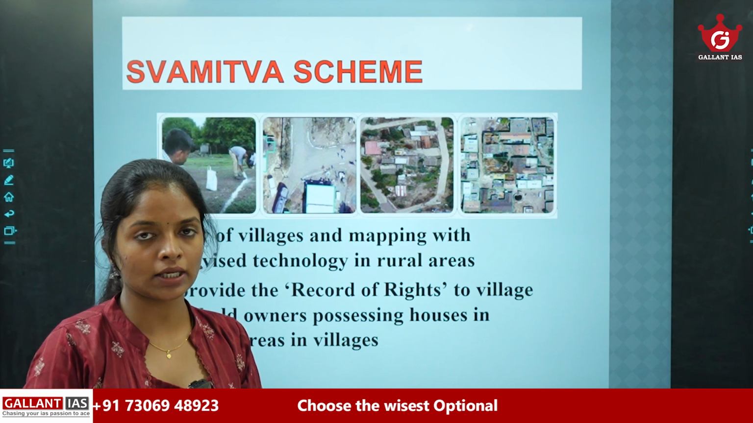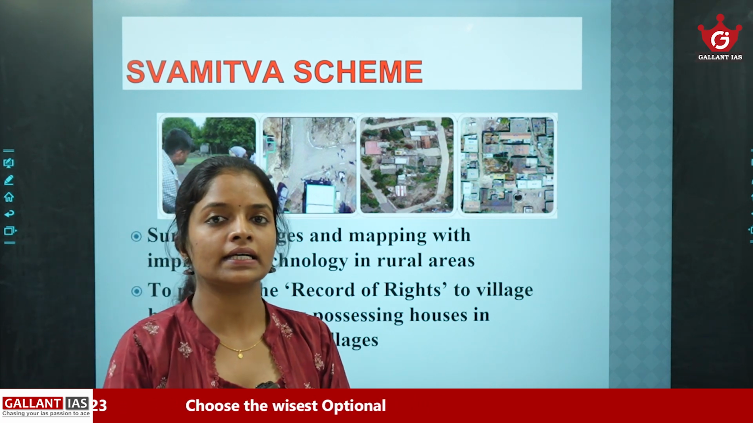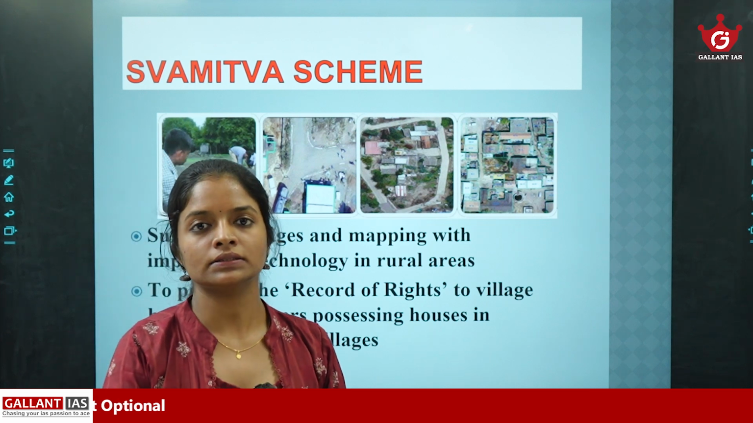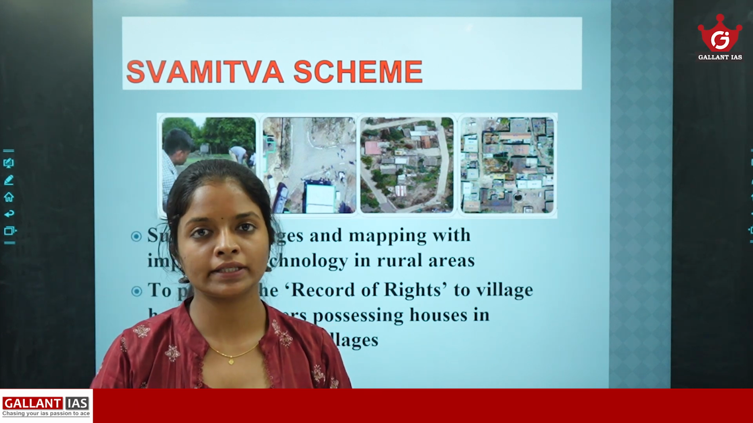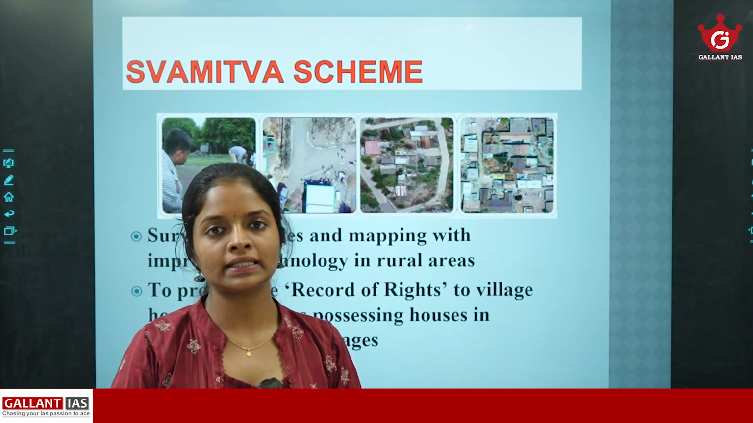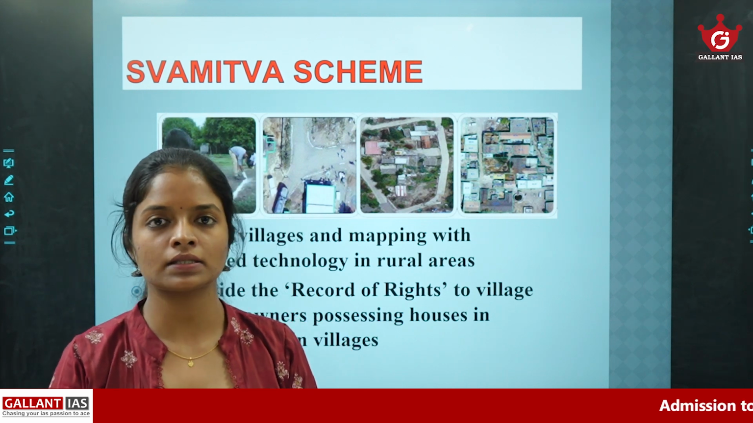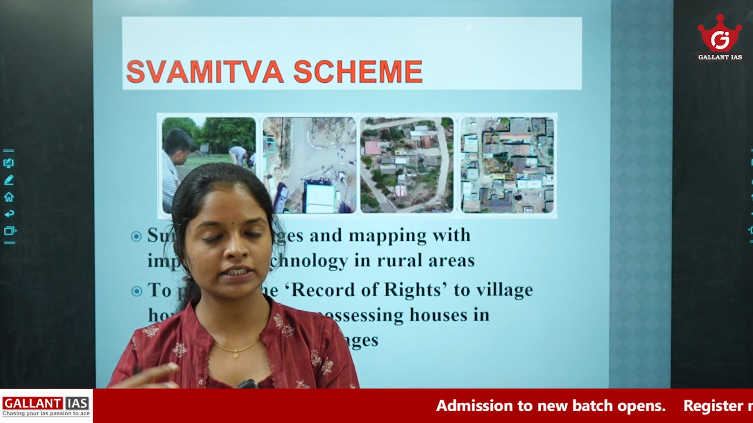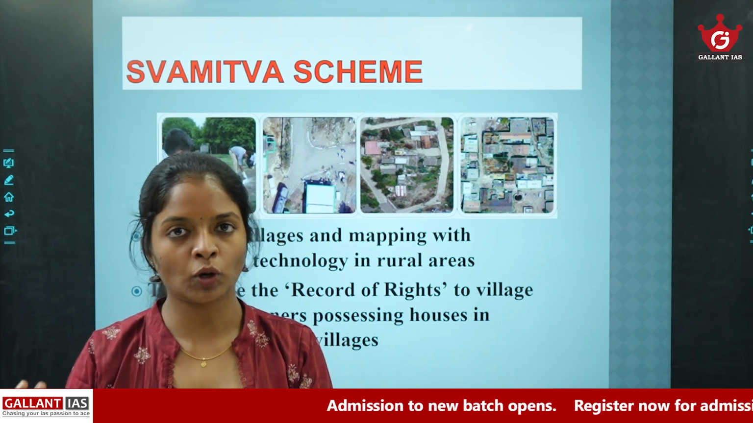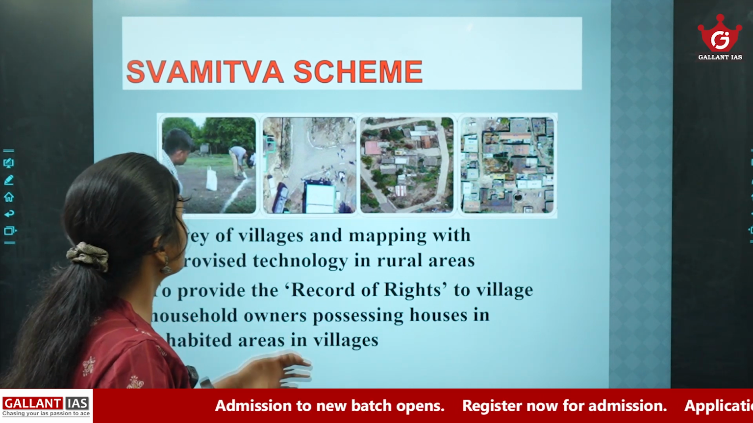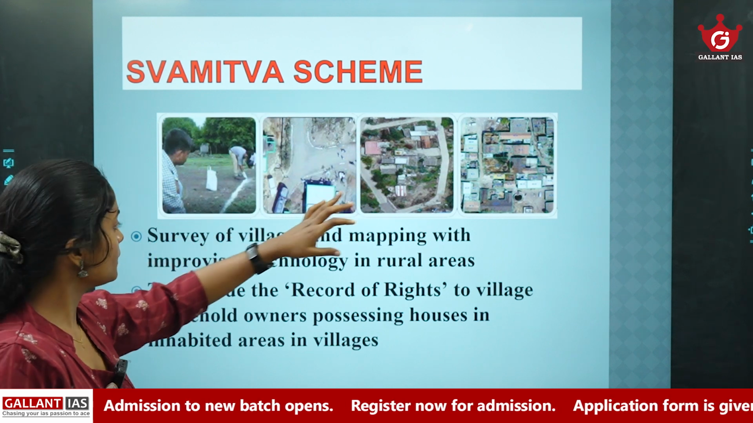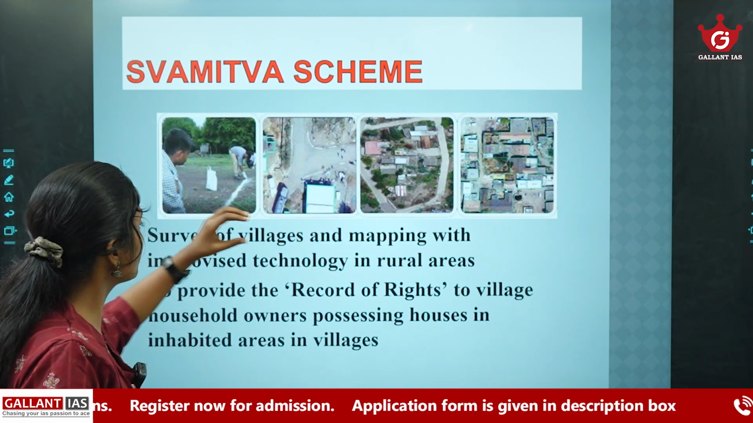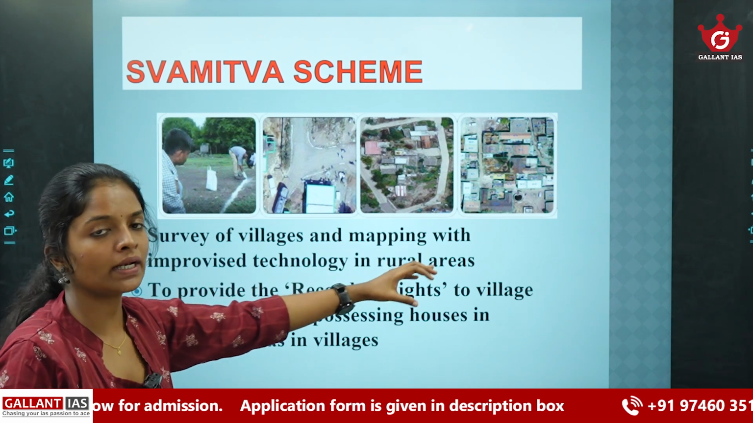It is an important scheme because in village areas, lack of property records is a major problem, and it results in land disputes. Banks and financial institutions are hesitant to provide loans to village people due to lack of property records. So in order to solve this problem, the government launched the Swamitwa scheme, which we can expand as Survey of Villages and Mapping with Improvised Technology in Rural Areas.